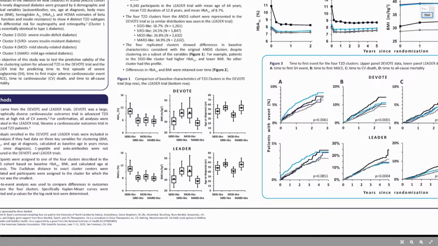You can see that in both DEVOTE, where the intervention was insulin, and LEADER, where the intervention was liraglutide or a placebo, in both trials on the background of usual care, these clusters are heterogeneous with regards to hemoglobin A1C, BMI, and age at diagnosis.